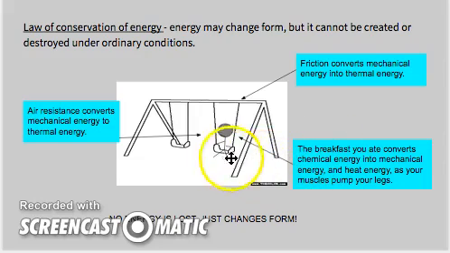Then for the person sitting on the swing, say it's you, the breakfast that you ate converts chemical energy into mechanical energy and heat energy as the muscles in your legs pump you back and forth. So let's think about this. Remember, food is fuel. Fuel provides us with chemical energy in those chemical bonds so that our body can convert that into ATP, if you're in biology class.